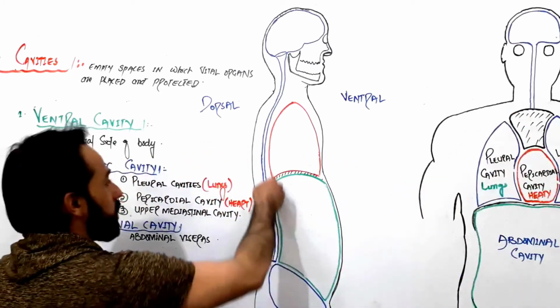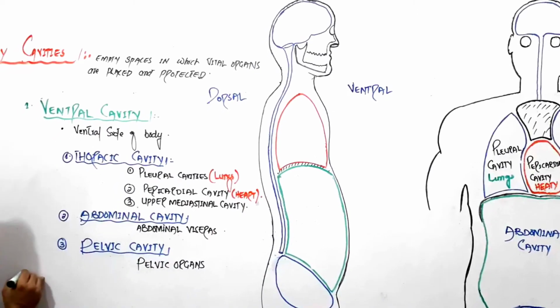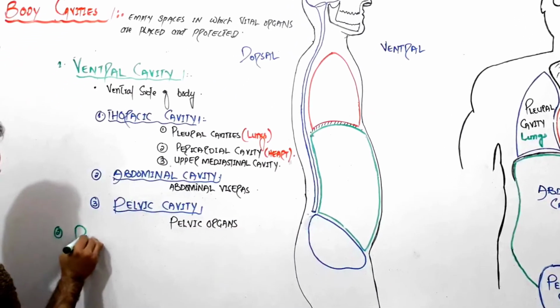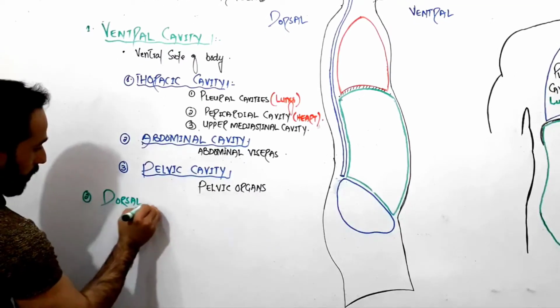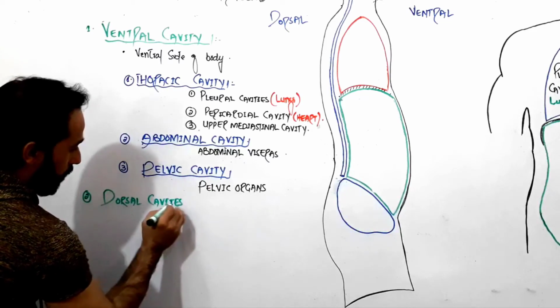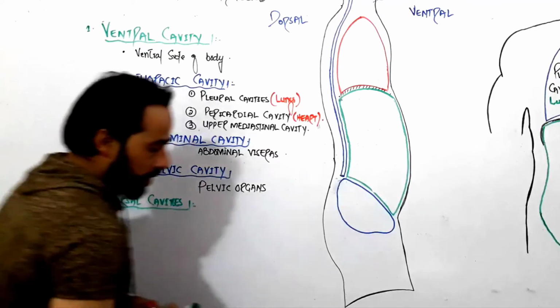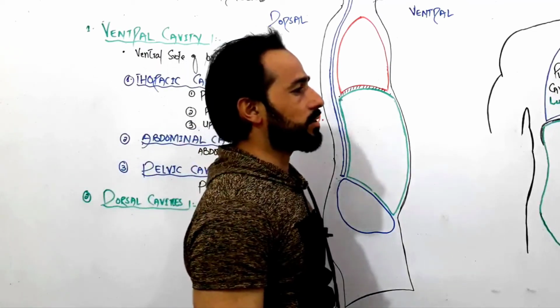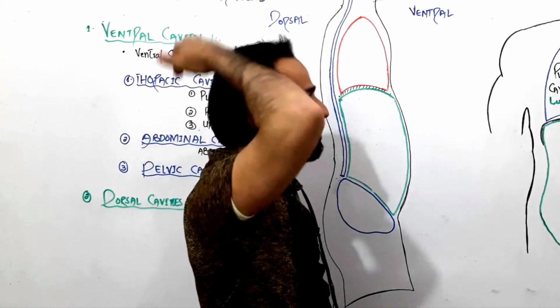Now in the dorsal side of the body, there are 2 cavities. So let me write here the dorsal cavity, or dorsal cavities. So we have how many cavities in the dorsal side? Look, if you are standing in anatomical position, as I have shown you, so this cranial cavity will go a little bit backward.